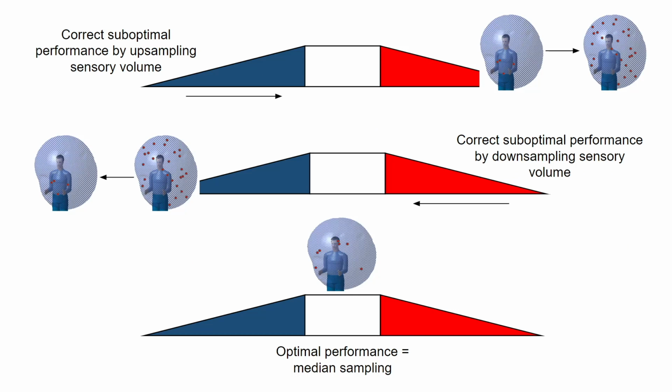When we're increasing the amount of information, we're correcting suboptimal performance by upsampling the sensory volume. So we add more points to it. If there's any sort of suboptimal performance, we add points and we can gain performance. The same thing holds true if there are too many points in the sphere and there's an overwhelming amount of information in it. We can decrease the amount of information in that sphere. And finally, if we hit optimal performance, it's usually characterized through some sort of median sampling strategy. We don't have to make any sort of interventions.